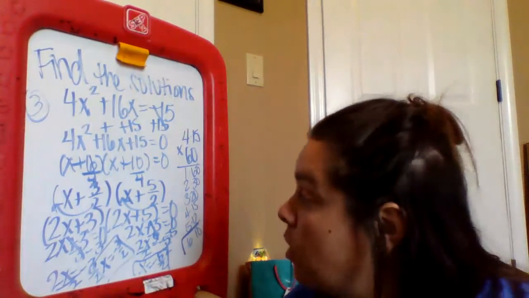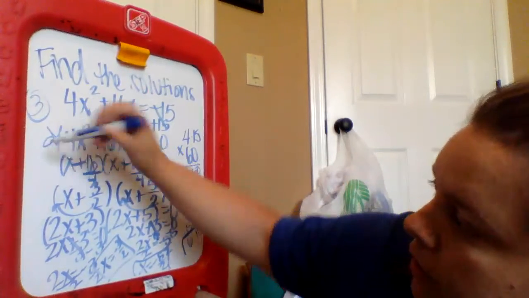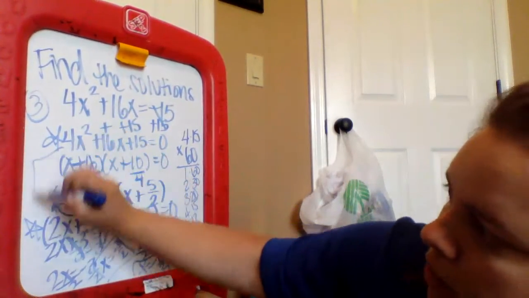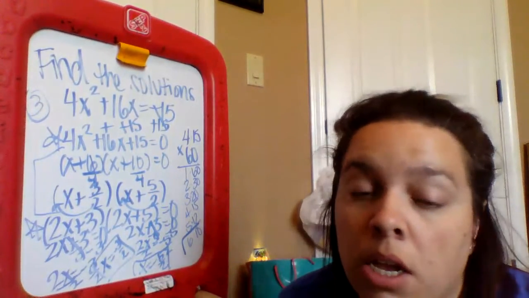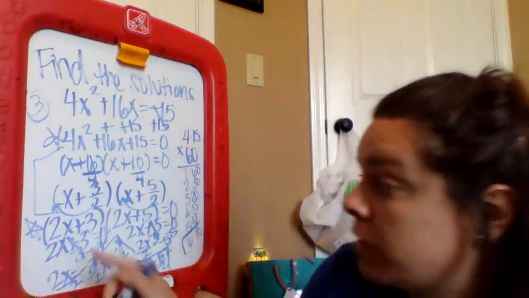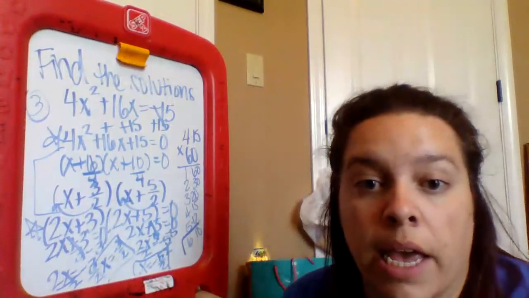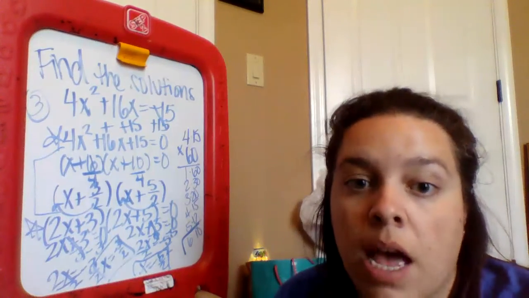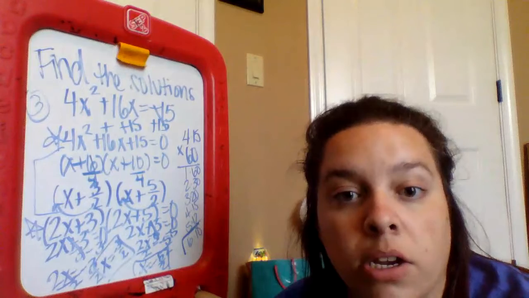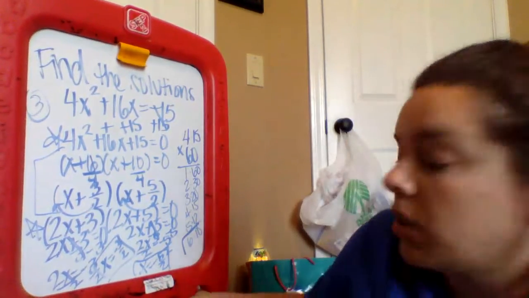Okay? Now that's a whole big jumbled mess, but a lot of us are going from here to here. You're skipping all this work. I've got to see that work or I'm not going to give you points. Okay? Because the math app will tell you these. But they're not going to tell you this work. And if I'm not seeing work, that's no points. That means no work's been shown. Okay? I know I'm getting strict about it, but you're hurting yourself, and I have a ton of people that are failing, and I just want you all to do good.